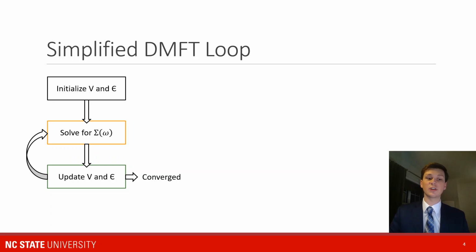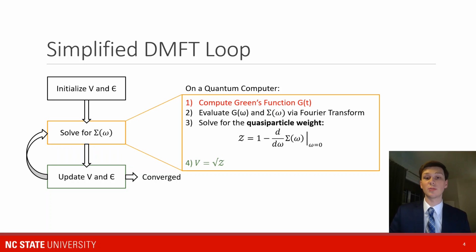Solving for this self-energy function, though, is unfortunately difficult, and this is where quantum computers come in. The idea is to use quantum computers to compute the value of Green's function in the time domain. We then can use classical systems to Fourier transform Green's function, compute the self-energy function, and compute the quasiparticle weight, which corresponds relatively directly to the value of V. Here, it's notable that while we compute Green's function in the time domain, we're interested in Green's function in the frequency domain. So this will be an important aspect going forward.